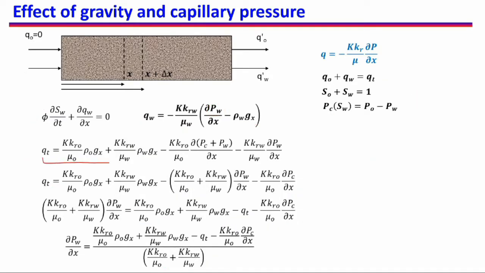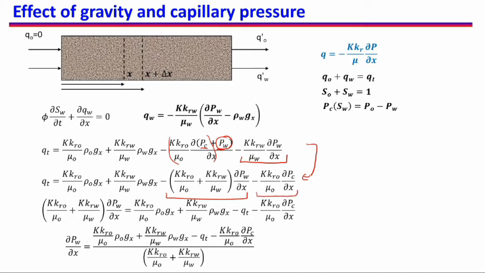So you see the same equation here. These are the gravity terms. This is the flow of oil and pressure gradient of oil, which I have written in terms of PC and PW, and this is the term which has the pressure gradient of water. In the next step, I will combine these two terms. So let me delete this. I will combine this term which has the pressure gradient of water with the term which has the pressure gradient of water. That is the whole term that we get, and the remaining term, the gradient of capillary pressure, I am writing here.